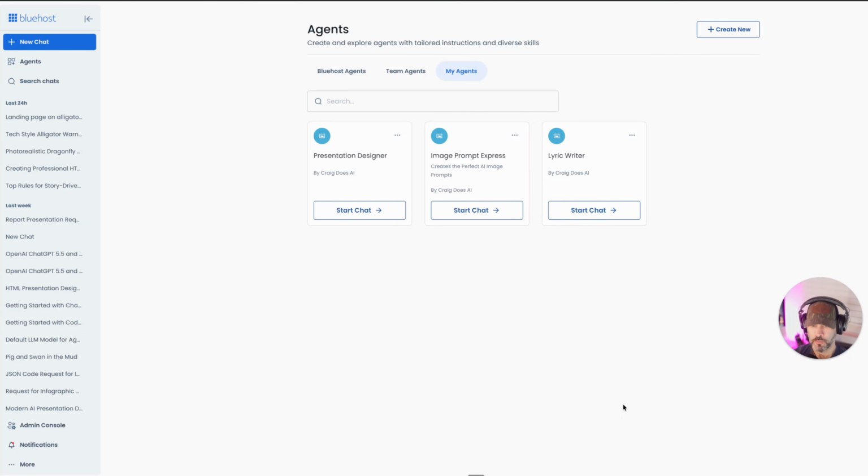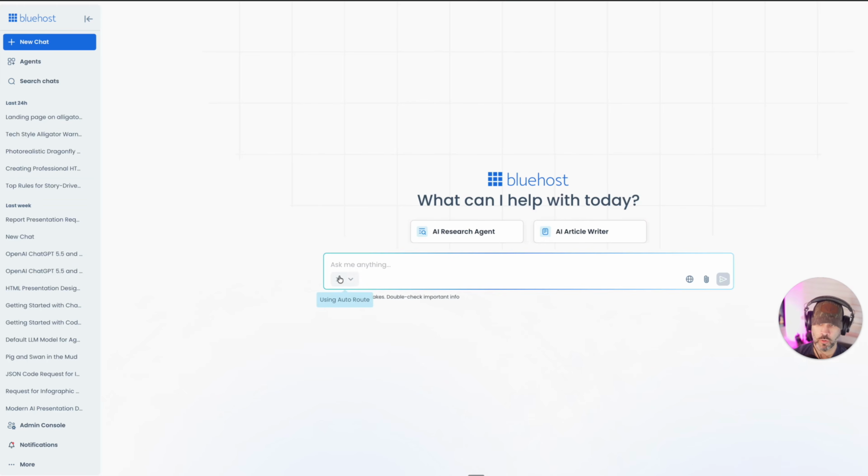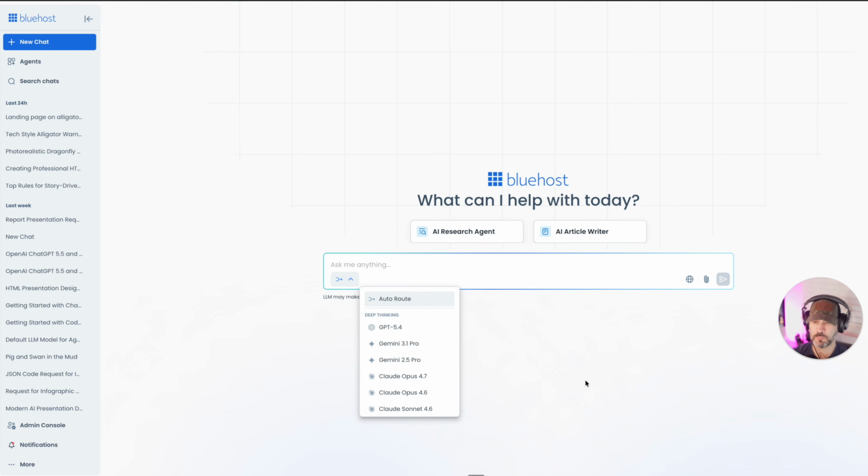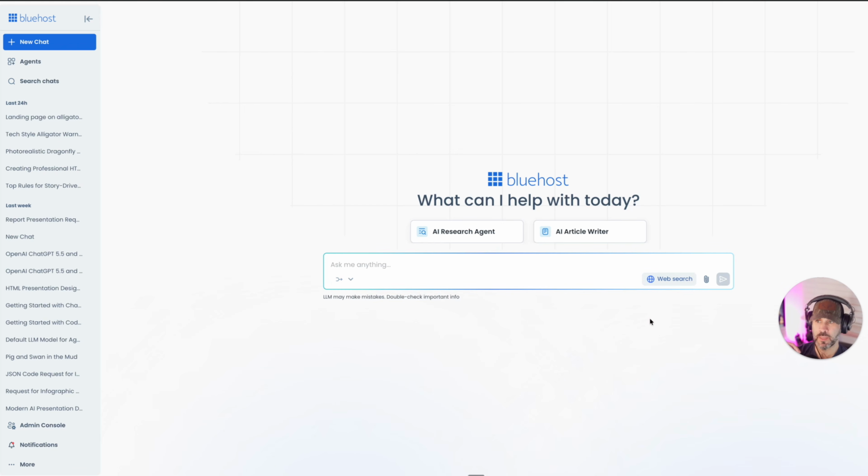Very, very simple. And the great thing is that you can have multiple agents here that can do different tasks for you. And you can then take those tasks, bring those into a new chat, choose which model you want, or you can just let it choose for you based on your question. That's what it's going to basically do, auto route it for whatever type of question and what it feels is going to give you the best answer, or the research and all that kind of stuff. Again, I personally put the web search on. I just feel like it's probably going to search regardless if it's doing deep research, but I toggled it on regardless, and I've always gotten really good results with it.